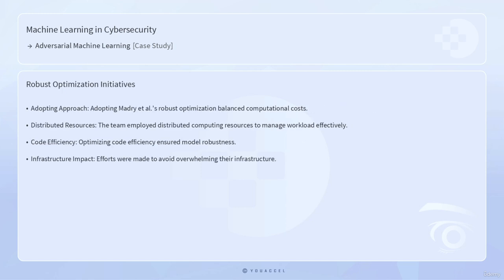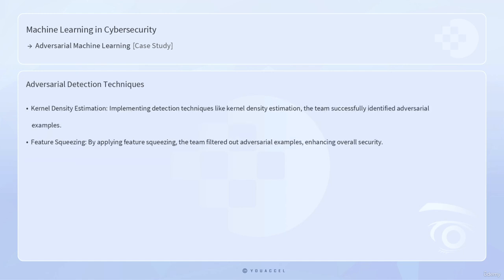3. Robust optimization. Adopting Madry's robust optimization, the team balanced the computational costs by employing distributed computing resources and optimizing code efficiency. This ensured the model's robustness without overwhelming their infrastructure. 4. Adversarial detection.